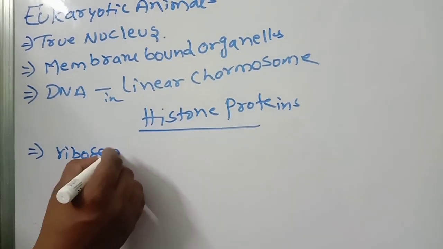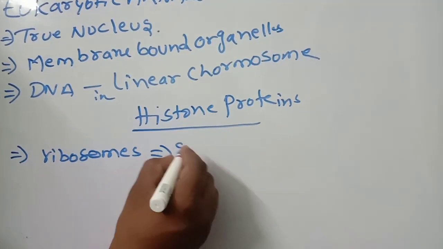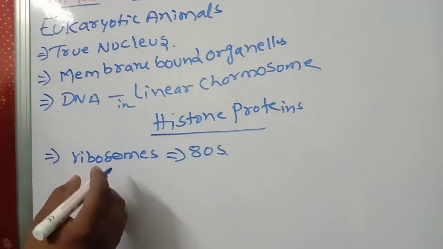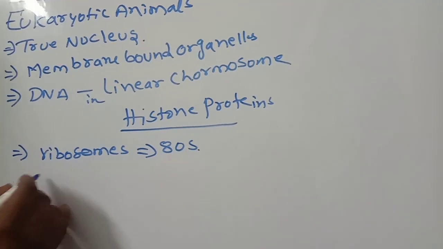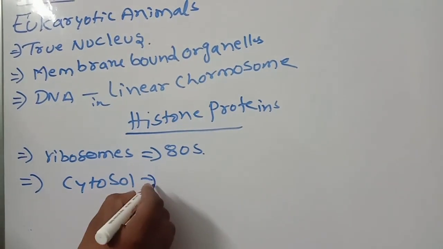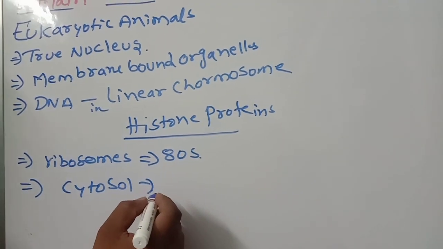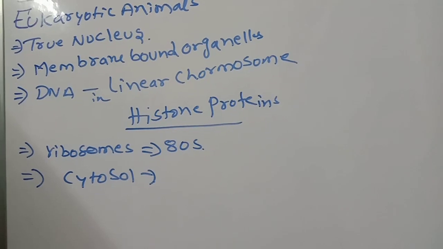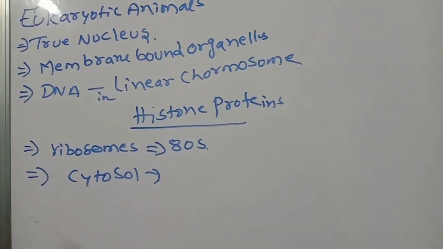What type of ribosomes are there in this? The type of ribosomes are 80S, okay, in the cytosol. In the cytoplasm, 80S type ribosomes, and 70S type in the organelles.